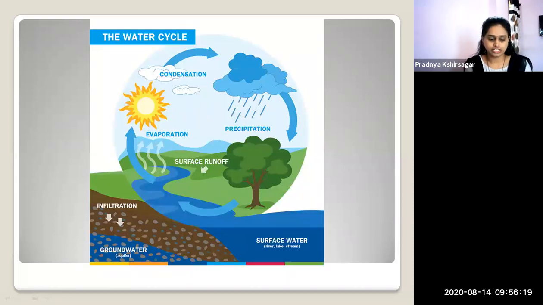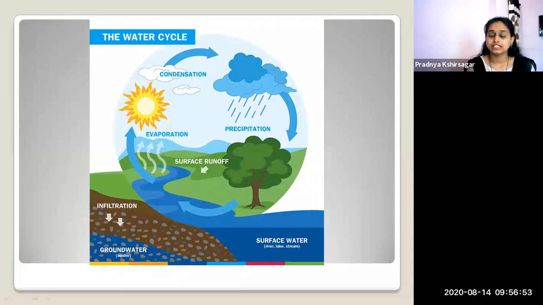See, the first stage of the water cycle is evaporation. What is the first stage of the water cycle? Evaporation. And the second stage is condensation. Just now I have explained condensation. Condensation leads to the formation of clouds. Yes. What is precipitation? The third stage of the water cycle is precipitation.